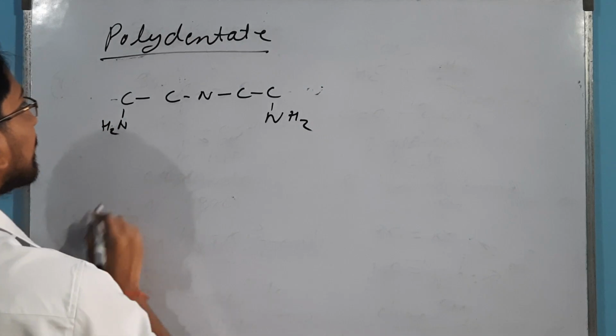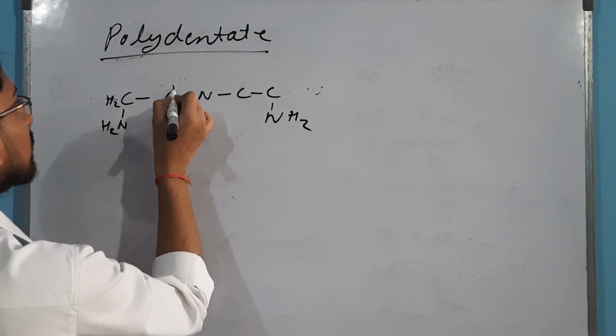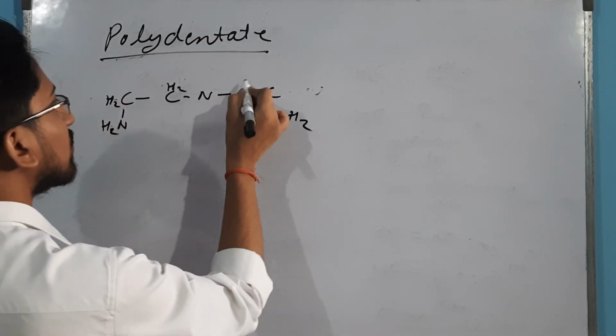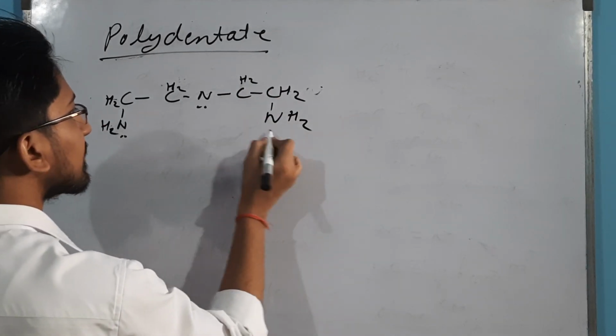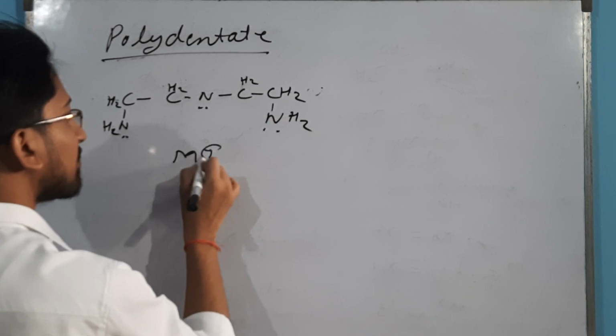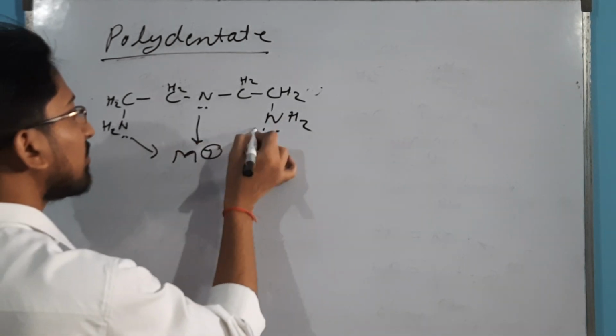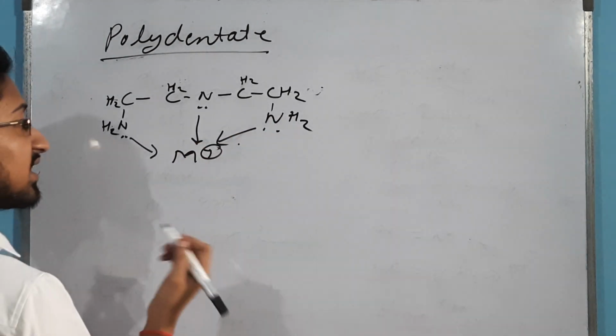So let's write it in a better way here. It is triamine, H2, H2, again H2 and here H2. There is our metal. So these are donating from 3 sides. It is tridentate.